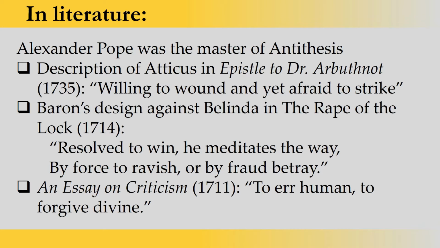Next we have An Essay on Criticism, 1711, of Alexander Pope, and it's a very famous line: "To err is human, to forgive divine." To err is human means humans are made to make mistakes, but it is divine to forgive them. This is a very common line used by many people still today, and here he gives you the idea of both things, forgiveness and to err.